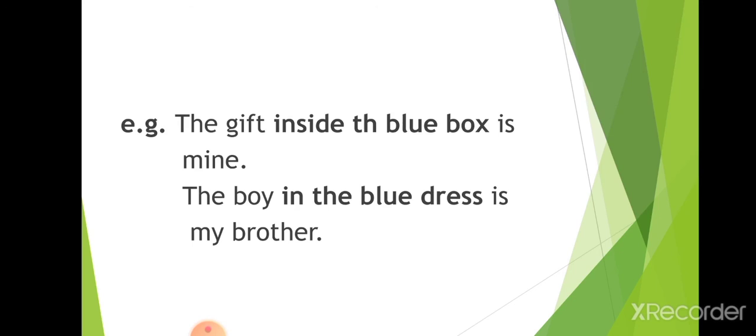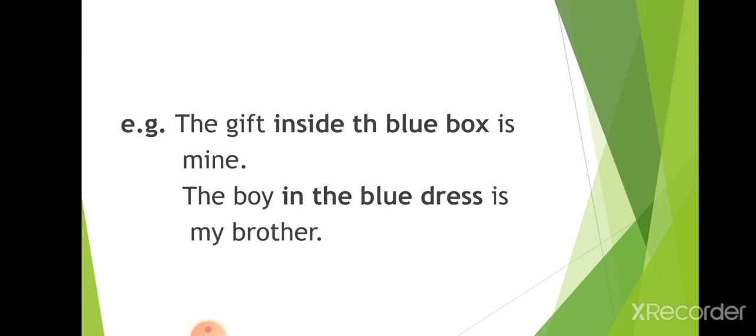Although it is a prepositional phrase, starting with a preposition and ending with the noun, over here it is acting as an adjectival phrase because it is giving you more information about the gift, which is a noun. The boy in the blue dress is my brother.